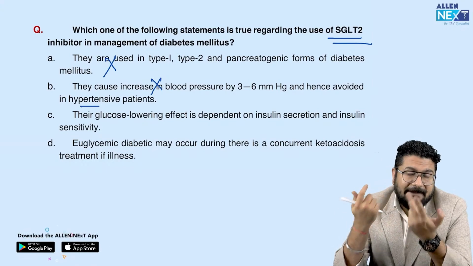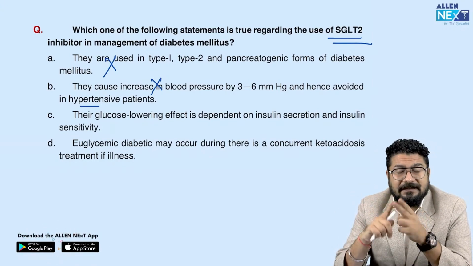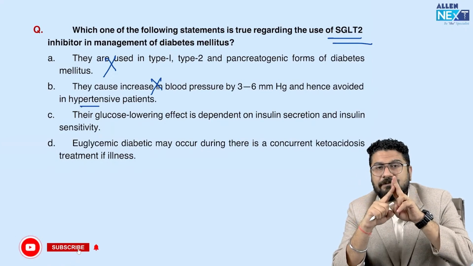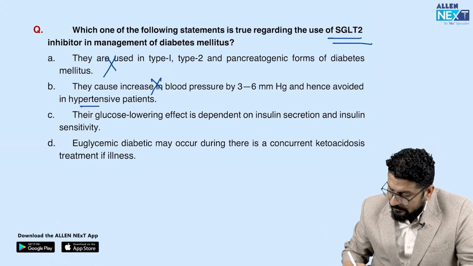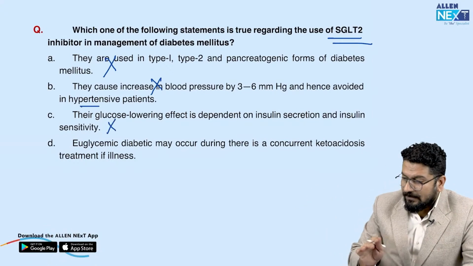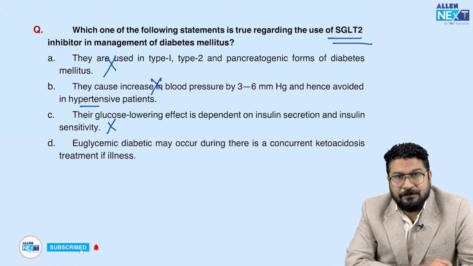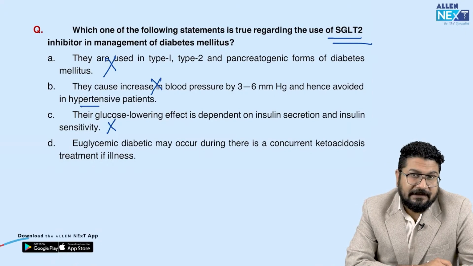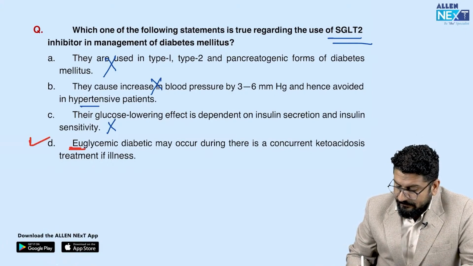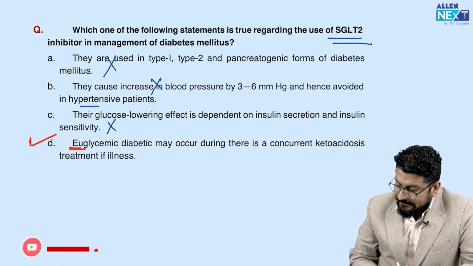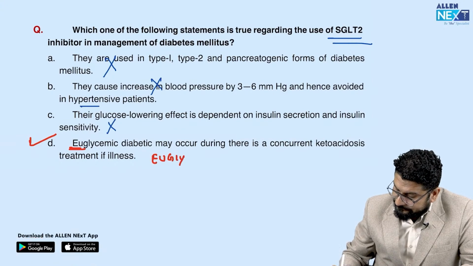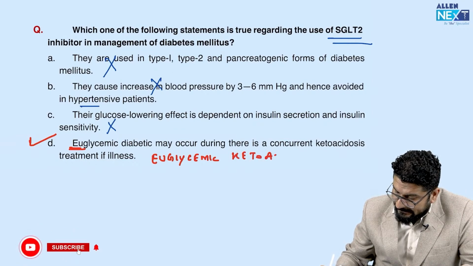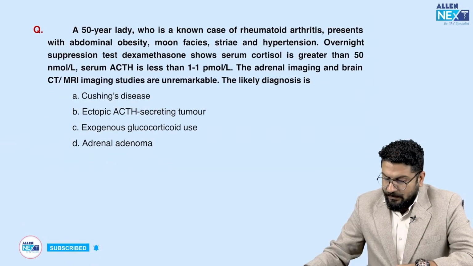So basically, diabetes patients die either because of heart failure or kidney failure, and this is the only class of drug which has benefit in both these things. So actually, it prevents mortality. That's why Harrison writes this as a future drug. Their blood glucose lowering effect is not dependent on insulin. One problem with them is that they can cause UTI, and one more thing: since you are giving the drug, glucose will be controlled, but the patient can develop euglycemic ketoacidosis. Euglycemic ketoacidosis is a common side effect that we see with this type of drug. Very, very important.